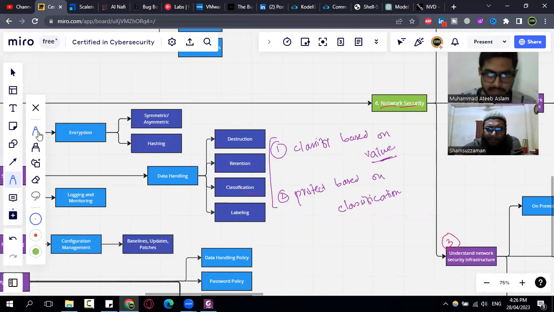Now let me know, in which phase of business risk analysis do we find out the value of an asset? Can you give me an idea?